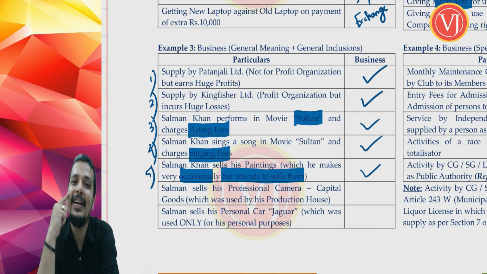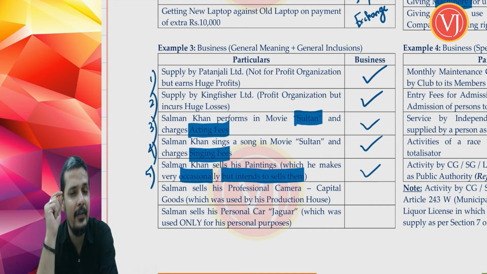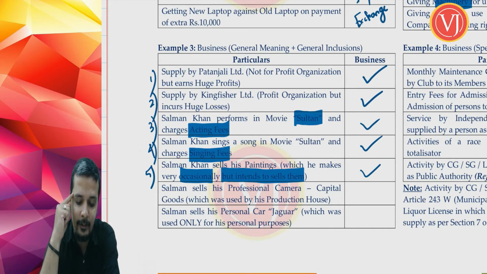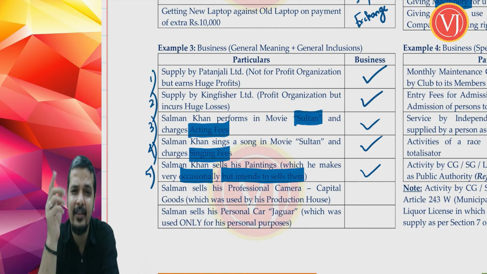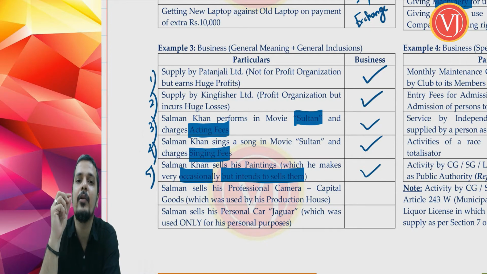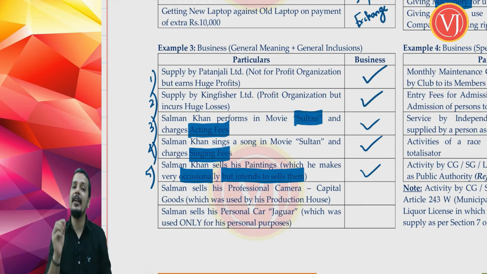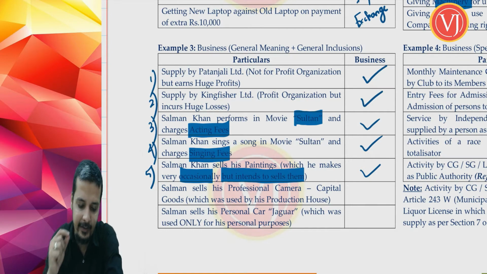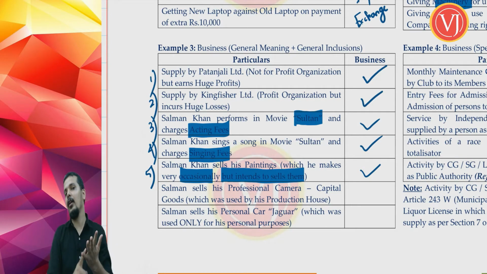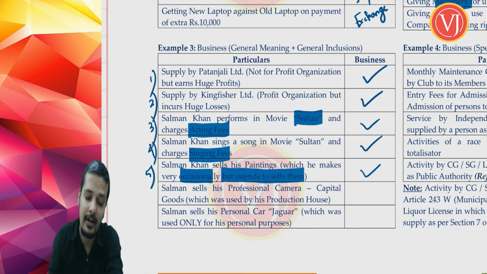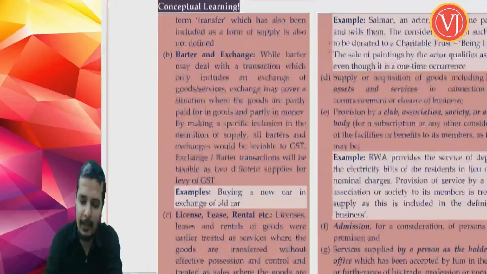There was never any trade, commerce, etc. Forget about your intention to earn profit. There was never any trade, commerce, manufacture, profession, vocation, etc. Now when I gave this example number 5, I was very clear that Salman Khan is selling his painting, which he makes very occasionally, once in say 2 years or 3 years, but he has the intention to sell them. Whether at profit or loss, forget about it, but he has the intention to sell them. That is business. Why? Your frequency is not relevant, your continuity is not relevant, your regularity is not relevant, your volume is not relevant. All these 4 points are not important, not relevant, right? That is about point number C of business.